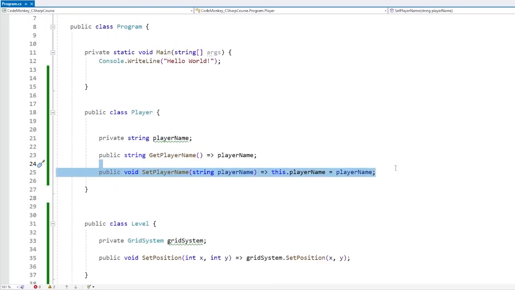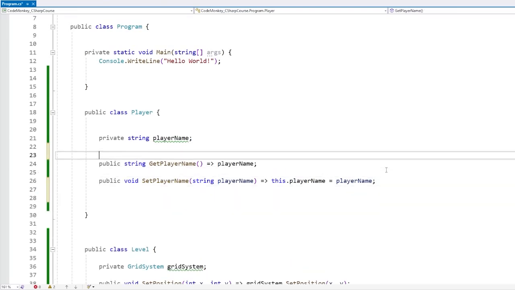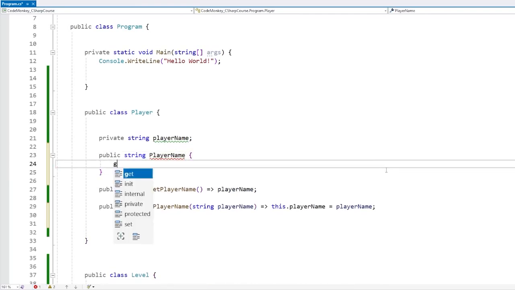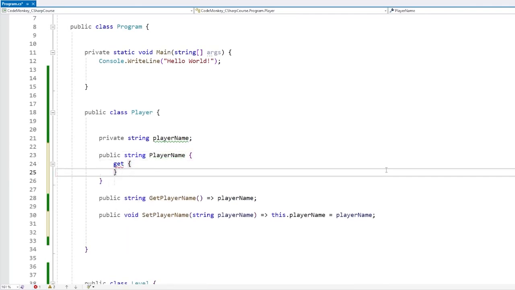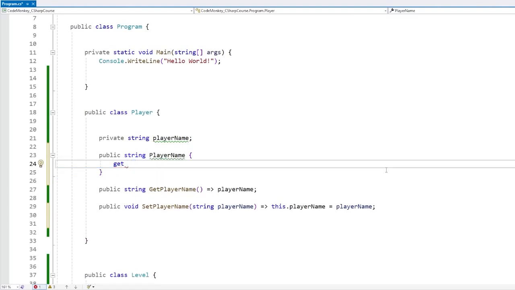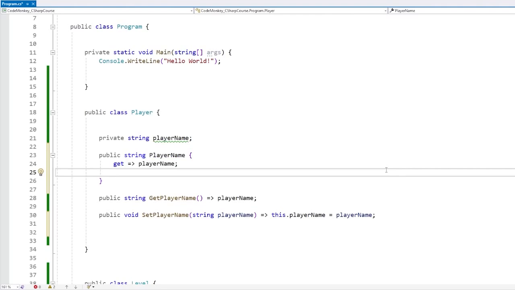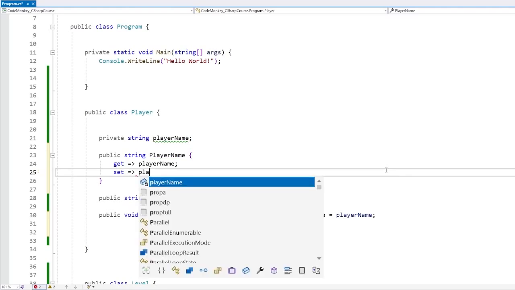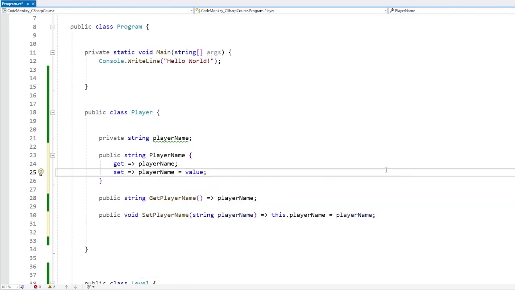So here we can see how this works for functions, but it can also work for properties. For example, if we have a public string player name, just a regular property, we can do the get, and now normally we would write a code block. However, we can do the same thing with just a little arrow, and in this case return player name. So this is a read-only property, or we can also assign the set player name equals value. Yep, this is also valid code.